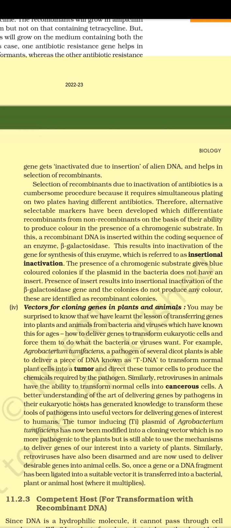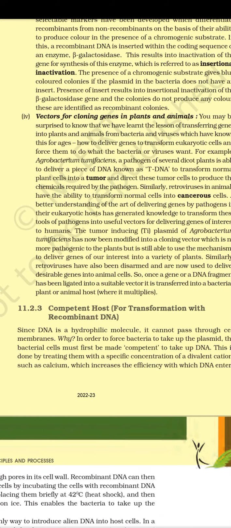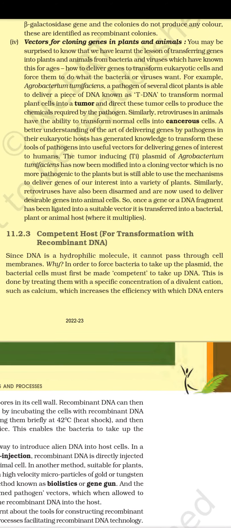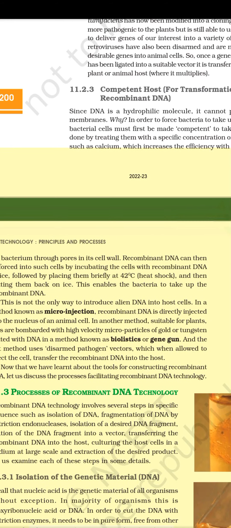11.2.3 Competent host (for transformation with recombinant DNA). Since DNA is a hydrophilic molecule, it cannot pass through cell membranes. Why? In order to force bacteria to take up the plasmid, the bacterial cells must first be made competent to take up DNA. This is done by treating them with a specific concentration of a divalent cation, such as calcium, which increases the efficiency with which DNA enters the bacterium through pores in its cell wall.